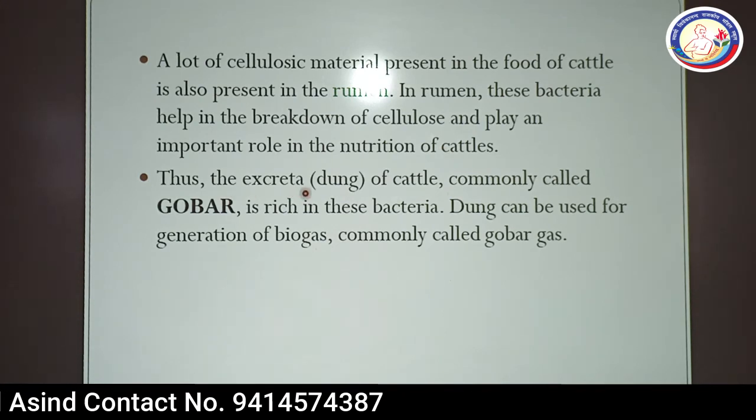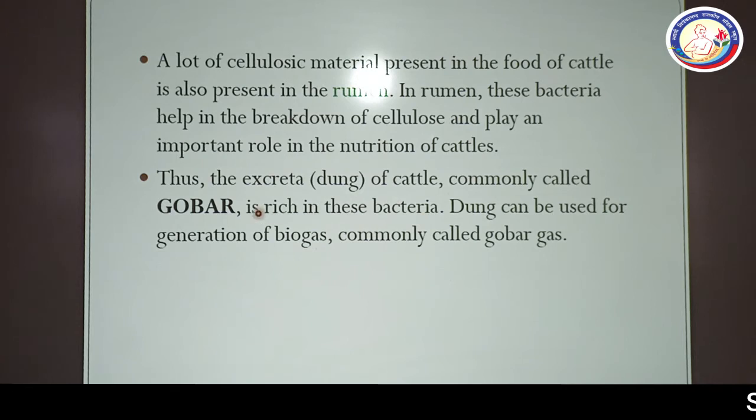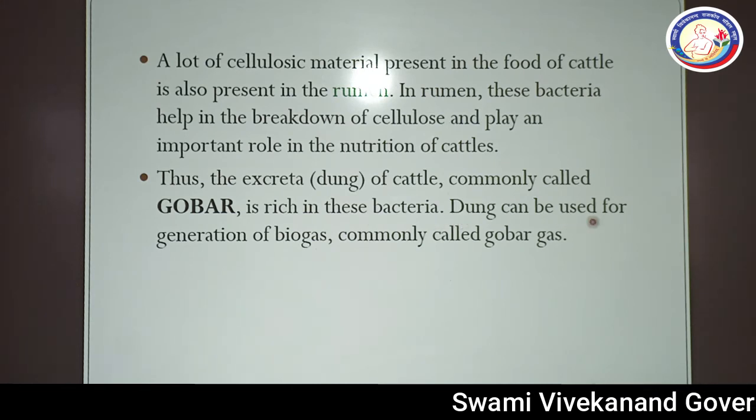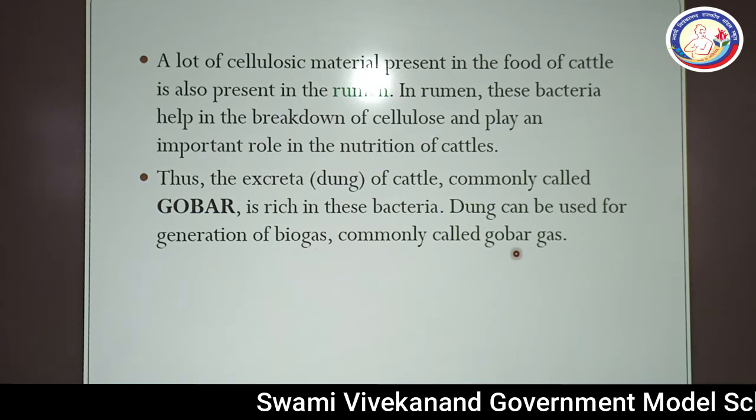Thus, the excreta, or you can say cow dung, commonly called gobar, is rich in bacteria, because gobar contains different types of bacterial flora. Dung can be used for generation of biogas, commonly called gobar gas.